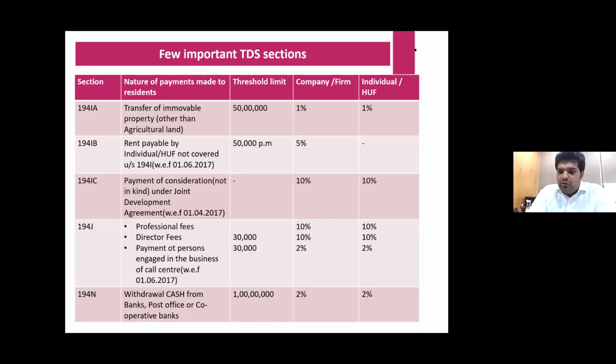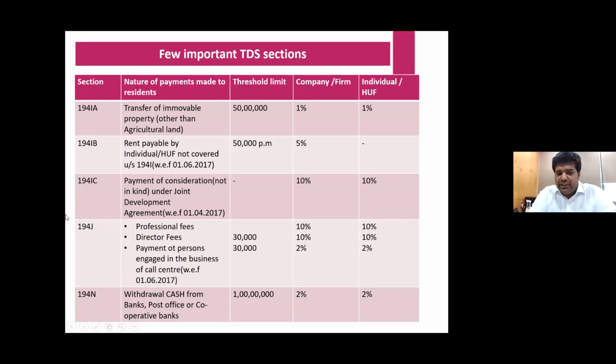194IA, TDS on immovable property. There is some change in this, we will discuss that. Above 50 lakhs, 1% is the limit. 194IB, rent payable by individual, again 50,000 per month, 5% is the TDS. 194IC, again a very important one, TDS on joint development, which came into effect from 2017. 10% is the TDS rate.